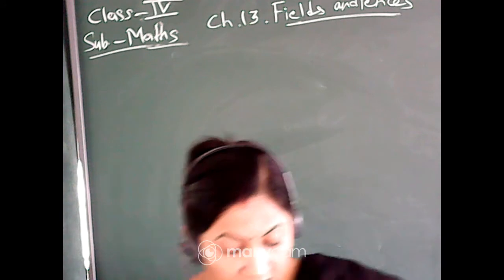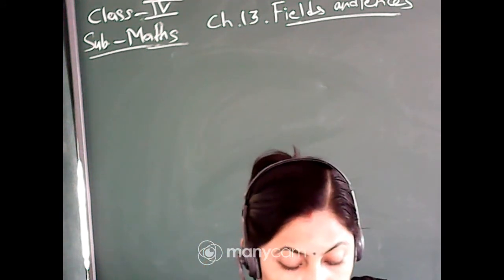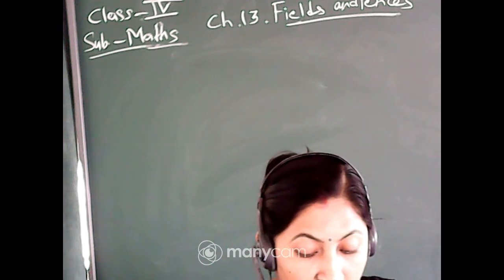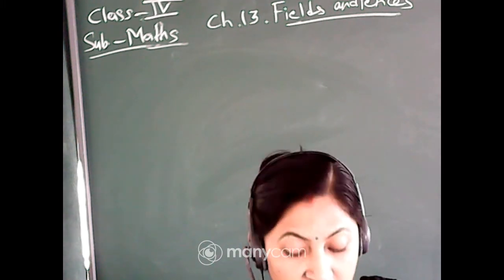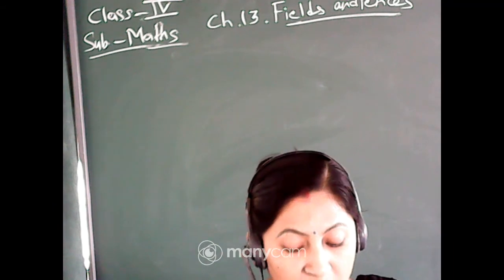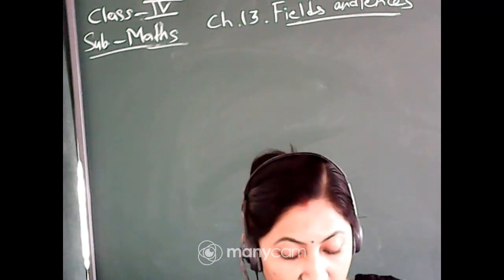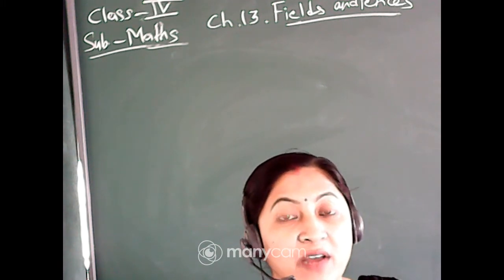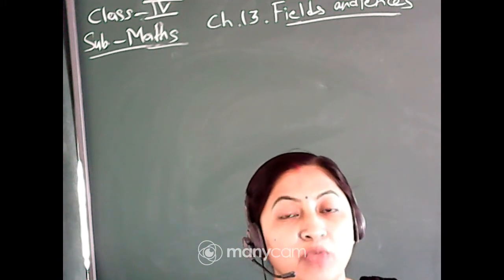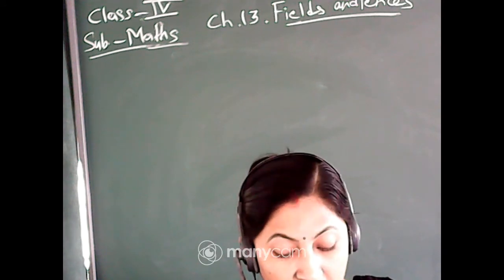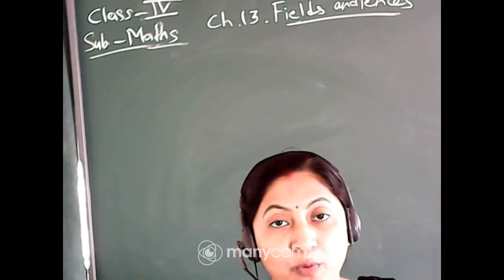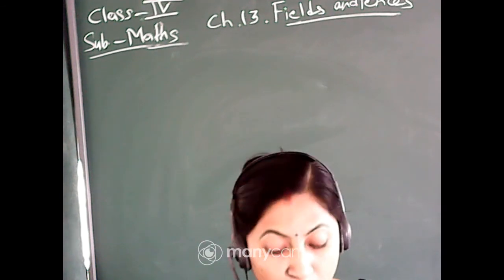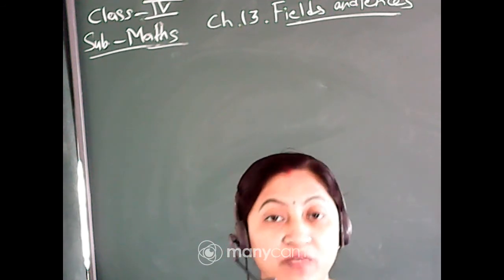Then on page 152, the second question, one field was given and a person, Chandu's father, used to go around that field 4 times, and you had to find the distance he covers. First we found the perimeter and then multiplied it by 4, because he is taking rounds of the outside boundary.